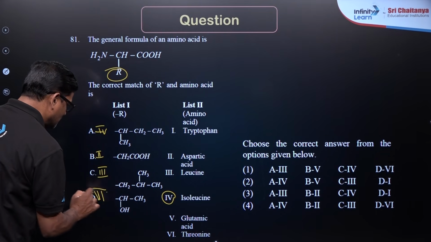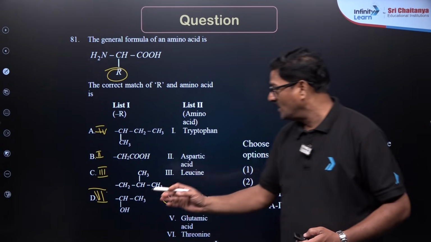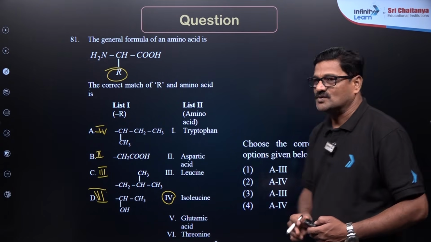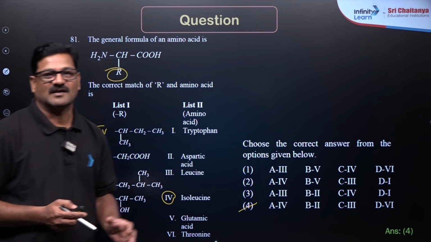So the answer for this question is A 4, B 2, C 3 and D 6, option 4 is the correct answer.